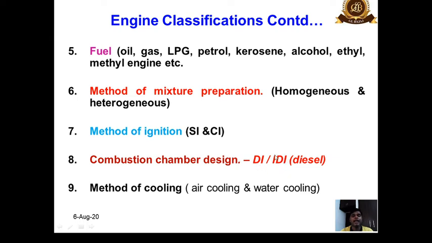In IDI, that is the indirect injection system, we use a pre-combustion chamber and a main combustion chamber. The entire combustion chamber volume is divided into two parts, pre and main. So 20-30% of the charge is ignited in the pre-combustion chamber, and through an opening or throttle it moves to the main combustion chamber and propagates. So this may be the basis of classification of combustion chamber, on the basis of which we can classify whether the engine is a DI engine or an IDI engine.